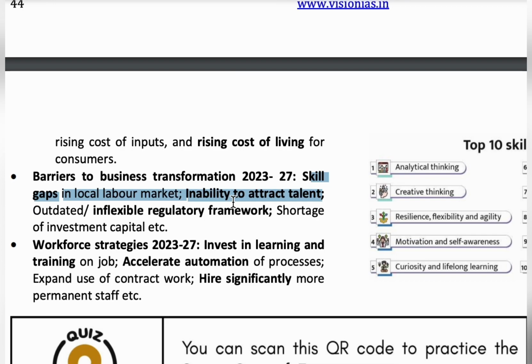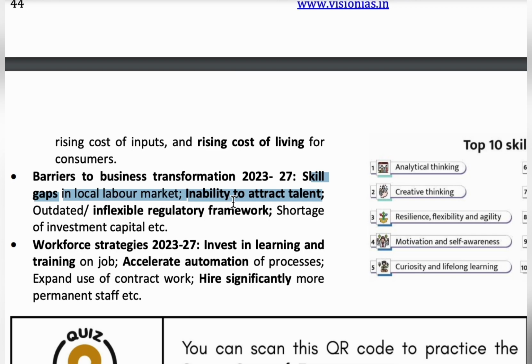The frameworks we have right now, the policies, rules and regulations, are outdated, and we have to update them as per the times. We have to respond at the time when it is needed the most, so we have to be updated in implementing regulatory frameworks, making policies or making laws.